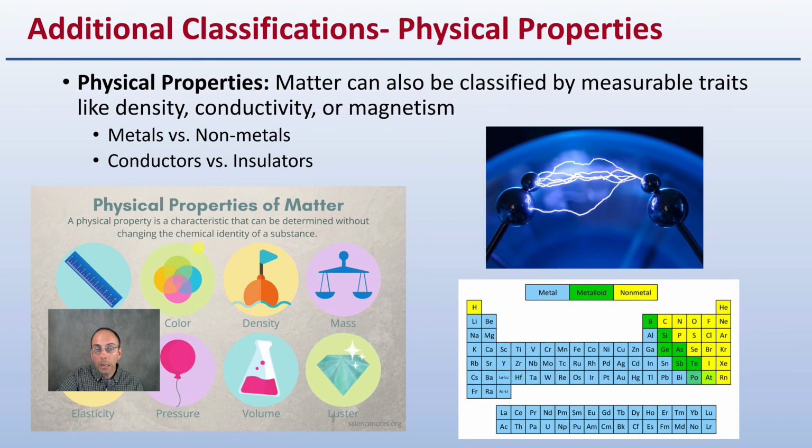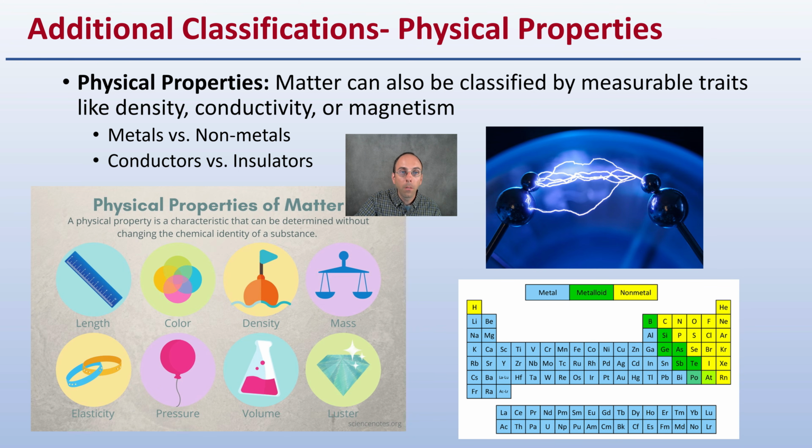And then lastly, looking at the physical properties here, physical properties of matter can also be classified by measurable traits like density, conductivity, or magnetism. You can also look at metals or nonmetals, conductors or insulators. So a lot of different things to look at. And also, as we become more familiar with the periodic table, we can clearly find an element and define whether it's in the metal, nonmetal, or this kind of in-between metalloid category. So all of this kind of comes together to hopefully clarify things, reiterate some terms that we're going to be utilizing in other aspects.